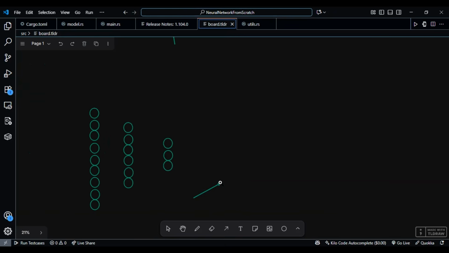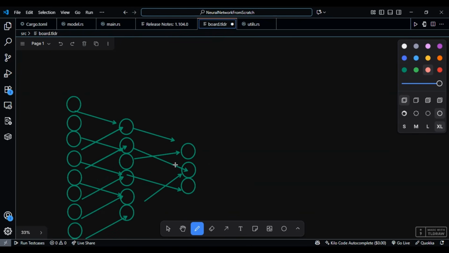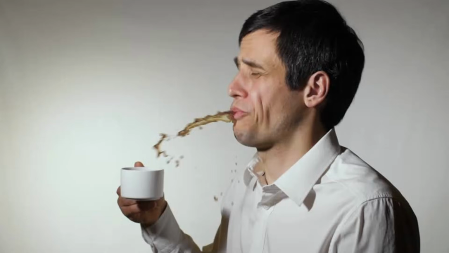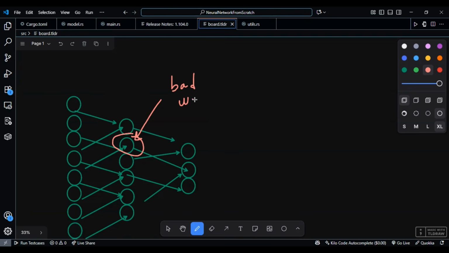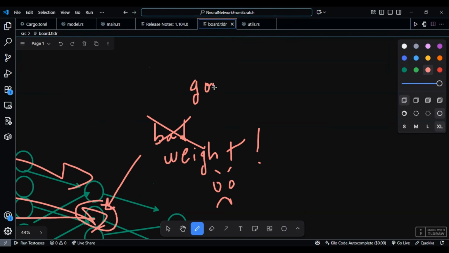Now comes the interesting part. We know how wrong we are, but we need to figure out which weights to blame and by how much. Think of it like this. Imagine you're adjusting the recipe for a cake. The cake tastes off, so you need to figure out, was it too much sugar, not enough flour, too much vanilla? Backpropagation does exactly this. It traces the error backwards through the network, calculating how each weight contributed to the final mistake. Then, we adjust each weight proportionally.